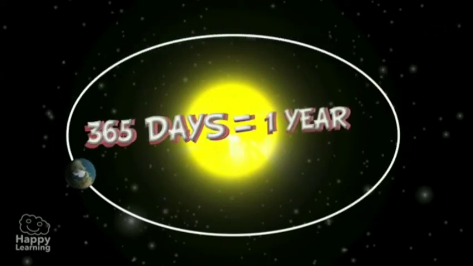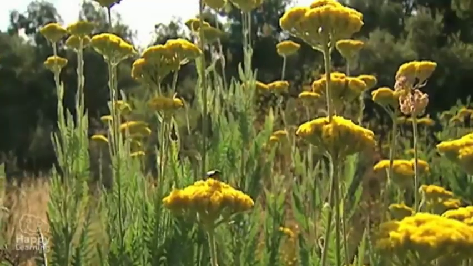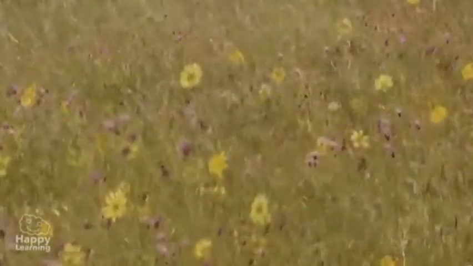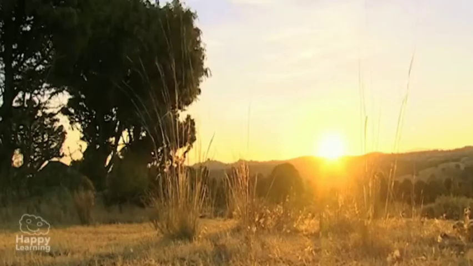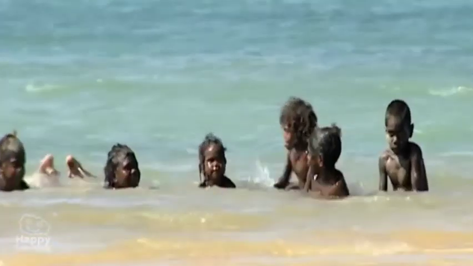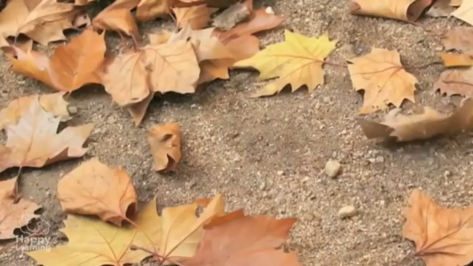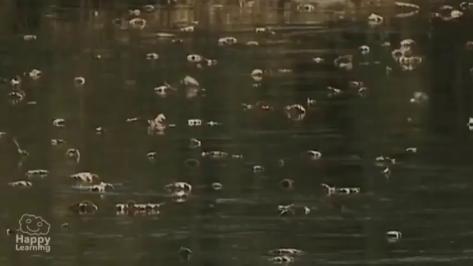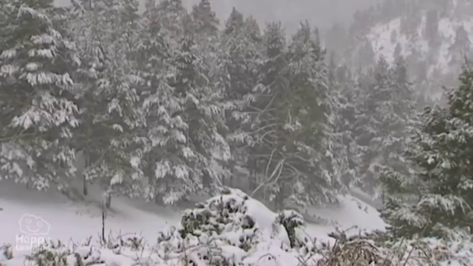Exactly 1 year. This revolution movement is what makes the spring with its colourful flowers, the hot summer full of fun, the autumn when leaves fall from the trees to the ground, and the cold and frosty winter.